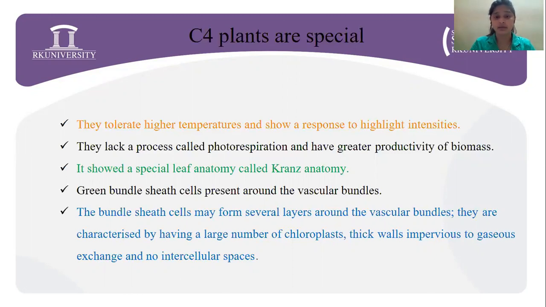Very important topic. Around the vascular bundle, there are certain large cells that can be seen, and these are green bundle sheath cells, and these are present only in the leaves of C4 plants.